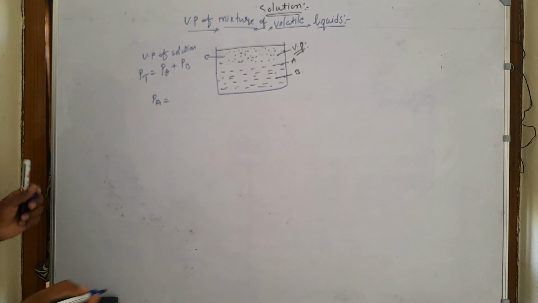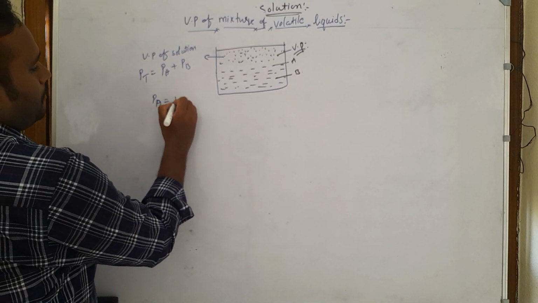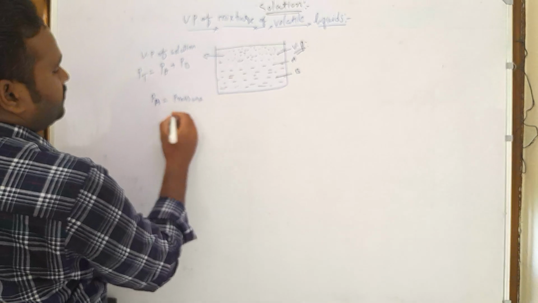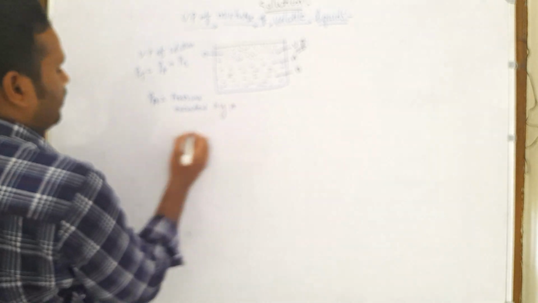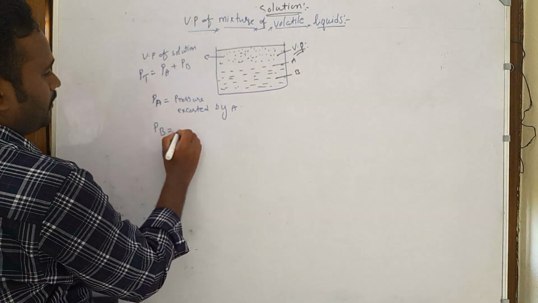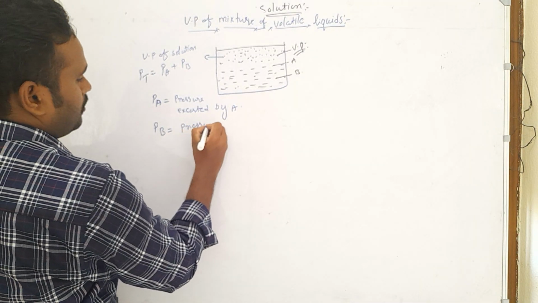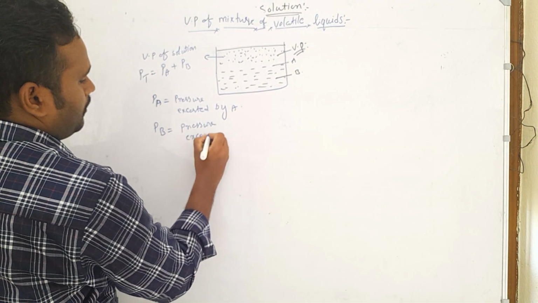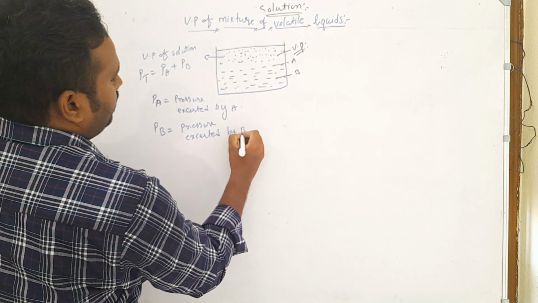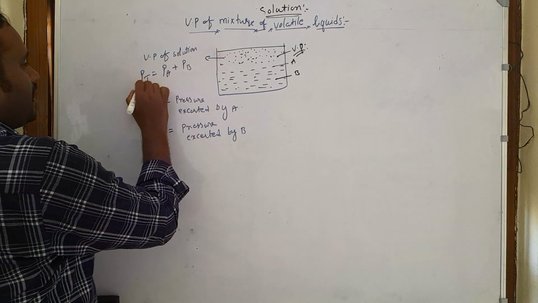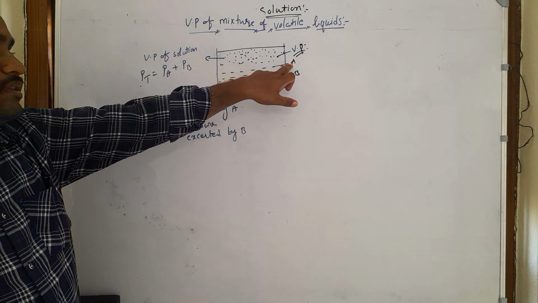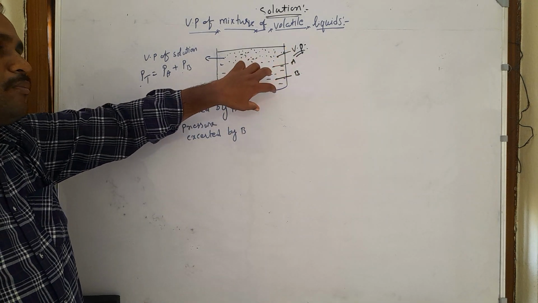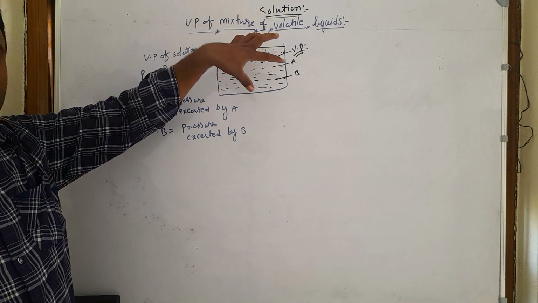Partial pressure of A means the pressure exerted by substance A. Pb, the partial pressure of B, means the pressure exerted by B. The total pressure is equal to the partial pressure of A and partial pressure of B because in this mixture both A and B are volatile, both are converting into gaseous state, and both are exerting some pressure.